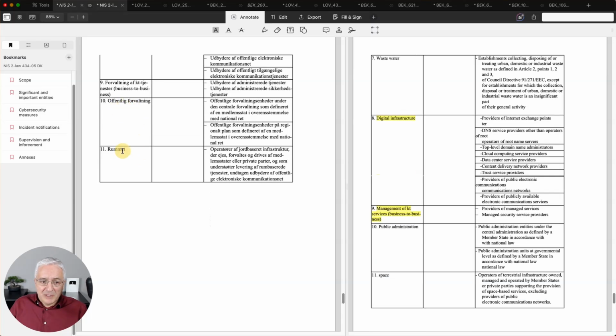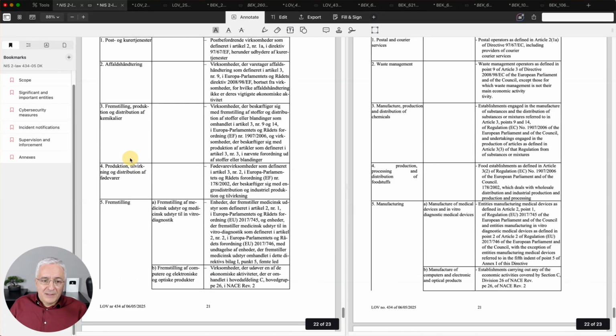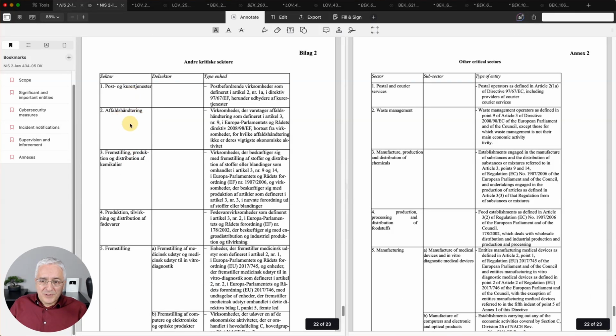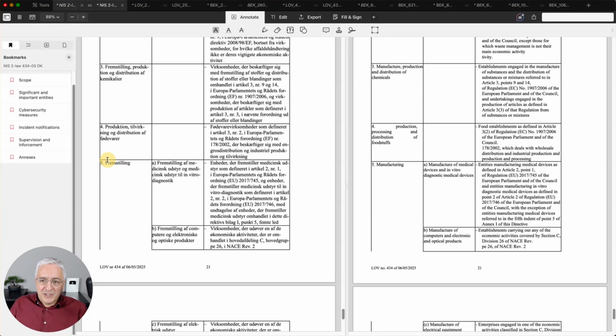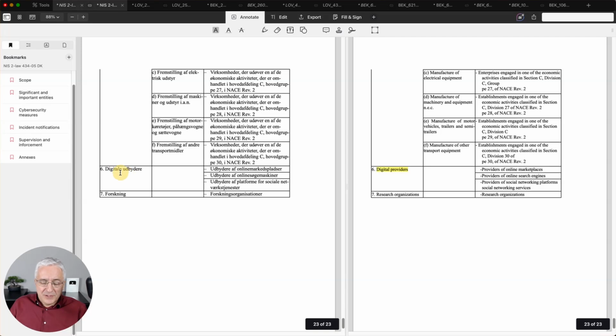Then you have public administration, you have space. And then you have postal courier services, waste management, manufacturing, production and processing of foods, manufacturing again, and then digital providers. This is the third sector of these three for digital companies, and finally research organizations. So no surprises here, everything is the same as in NIS2 directive.